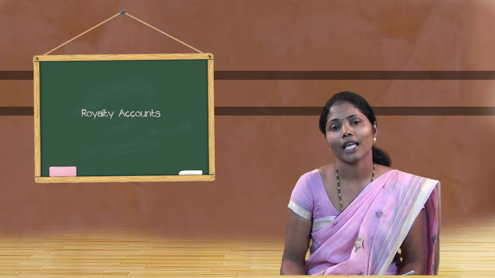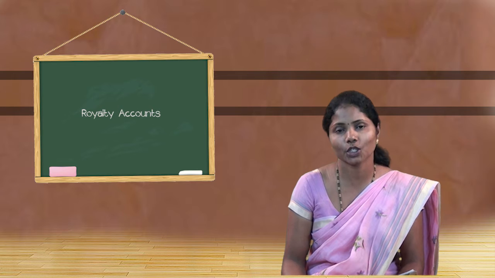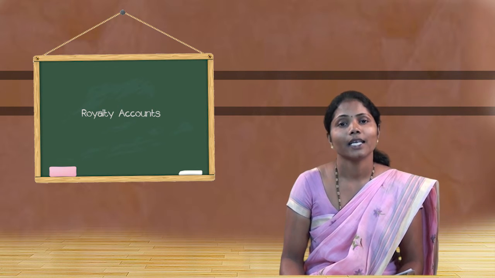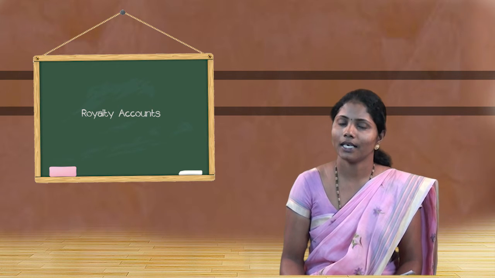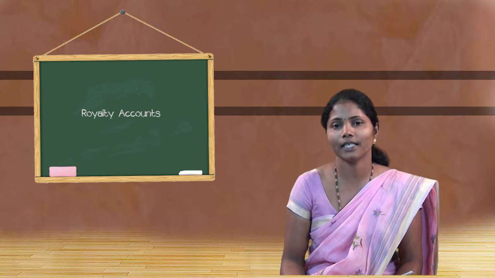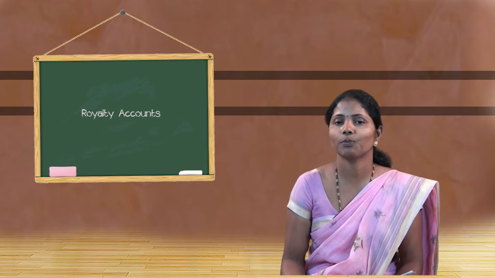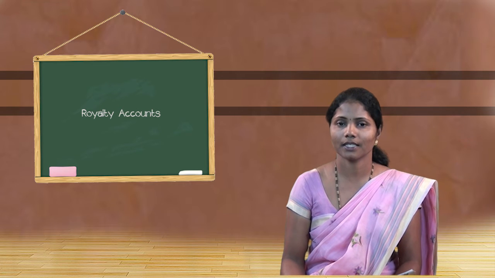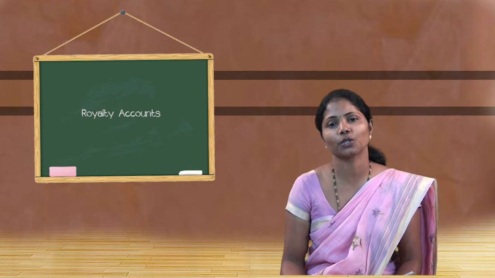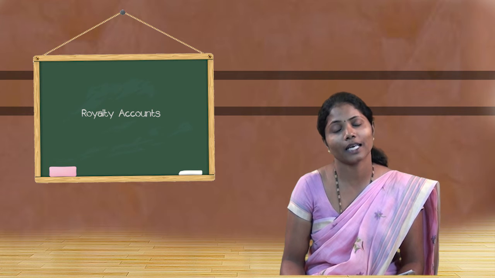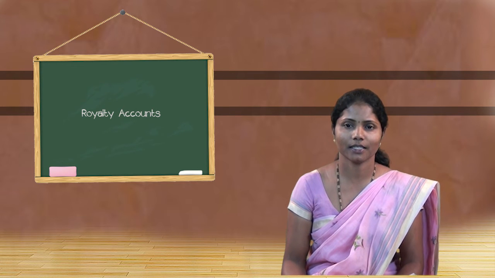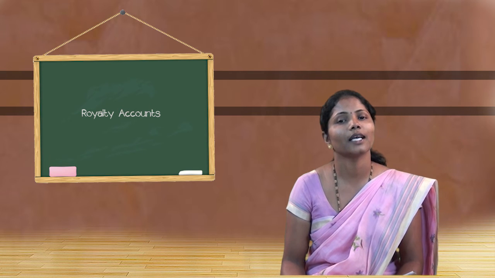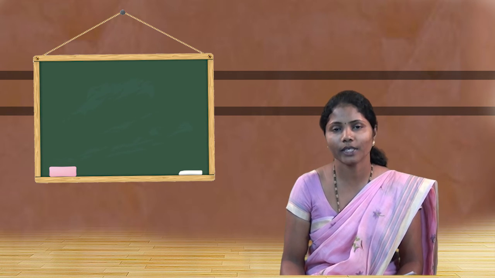As the lessor allows the lessee to recover the short workings out of the surplus royalties he gained, it is a liability to the lessor. At the end of the year, short workings account has to be balanced after passing all the entries relating to short workings, and the balance has to be shown in the liability side of the balance sheet. This is all about royalty, minimum rent and short workings and their accounting treatments.